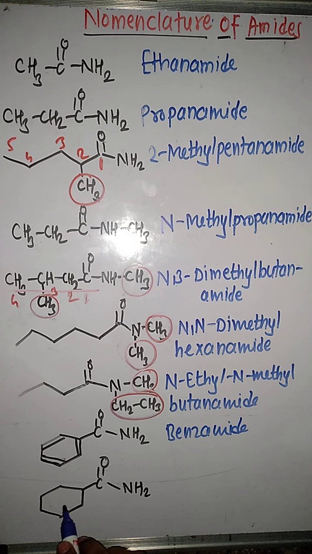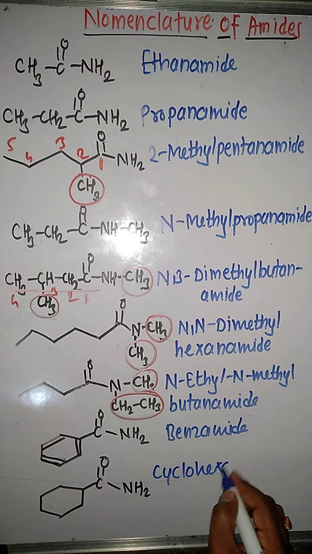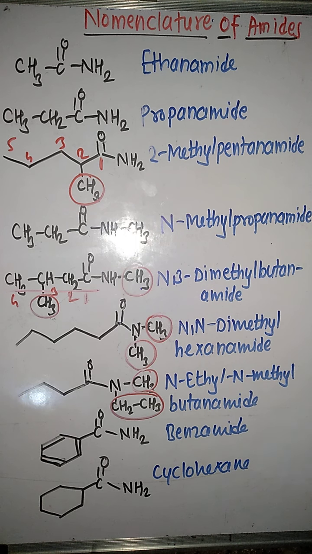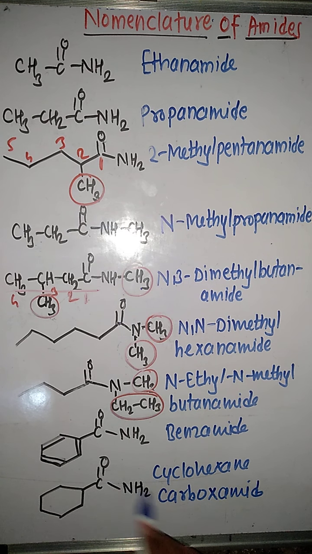Now we are having the next example in which we are having a cyclohexyl group. That's why we will write its name as cyclohexane. But in this case, since the carbon of the amide group is not counted in the parent, that's why we will separately call it carbo. And we are having oxygen, that's why carbox. And at the end, we will write the word amide. So carb, ox, and this NH2 indicates amide. That's why the name will become carboxamide. So that's all about the nomenclature of amides.